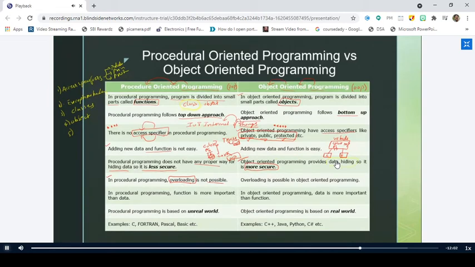Data hiding is another terminology you find here. So we have so many concepts. But right now, till now, we know what access specifiers are, and exception handling, classes, objects, data hiding. We come across these terms.